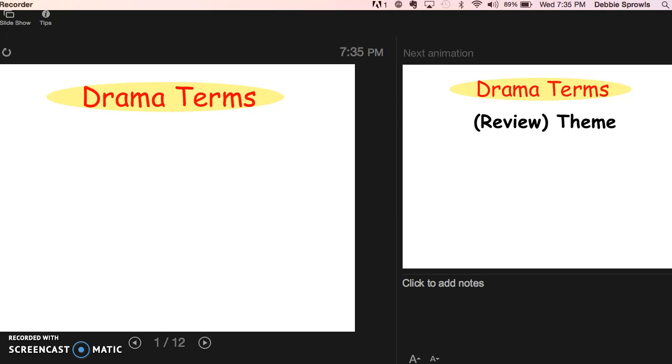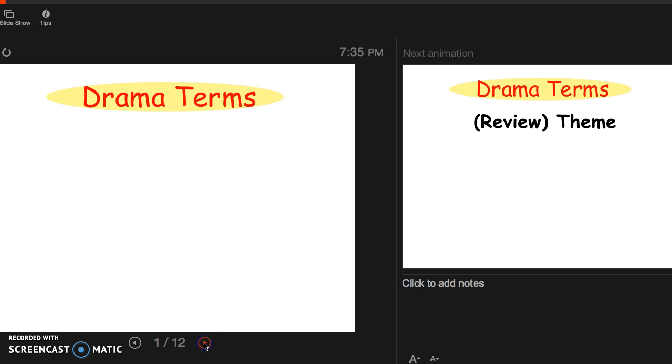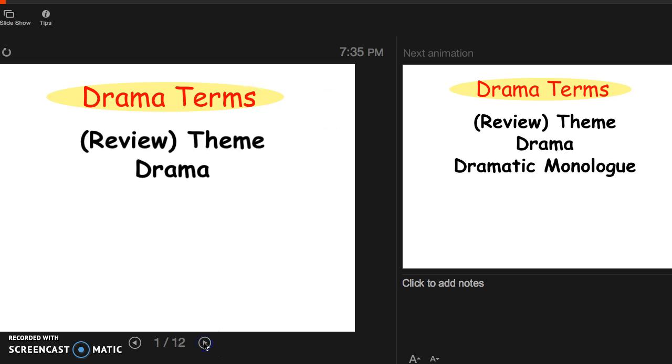Tonight we're going to be going over some drama terms, things you need to know as we go through Hamlet. There are some dramatic elements that you'll be seeing in Hamlet, some that you've already seen, and we will be stopping occasionally and reviewing these as we go. We will also be going back into the text and looking for these elements after we're finished our first read of Hamlet.